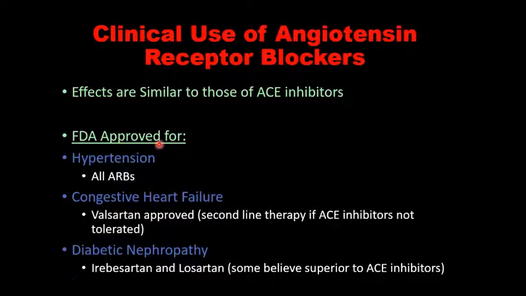The effective and approved clinical uses of the angiotensin receptor blockers are hypertension; all the ARBs are effective in hypertension. Congestive heart failure: valsartan is approved as a second line therapy if the ACE inhibitors are not tolerated. Diabetic nephropathy is another clinical use of the ARBs. Irbesartan and losartan are very effective in the diabetic nephropathy, so it has been believed that it is superior to